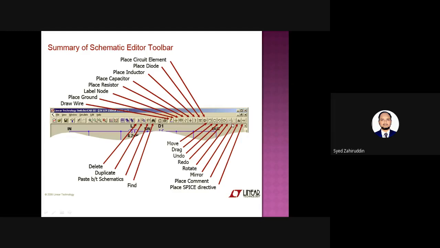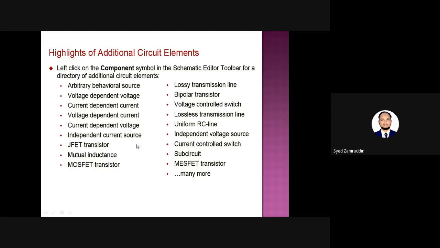You can use all the tools available on the toolbar just by clicking the icons, or we can use this toolbar also. Within this window, all these tools will be available, and from there we can also select the components. As I said, it has a vast library.